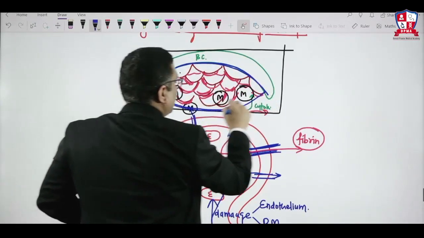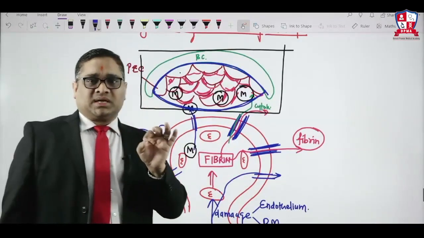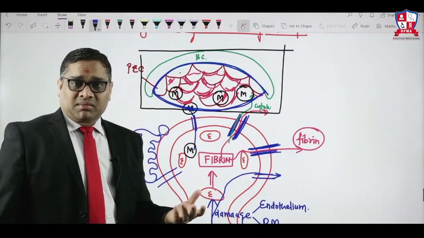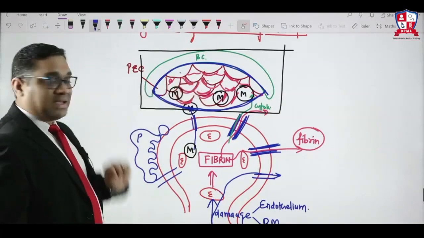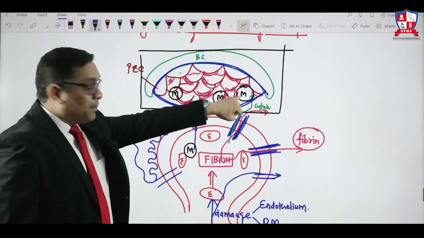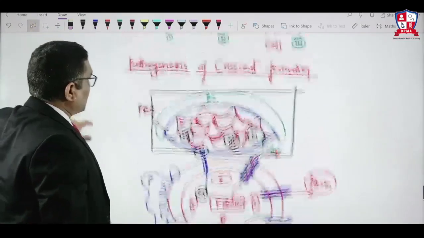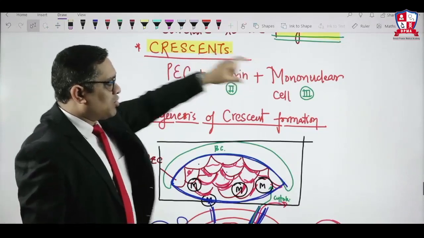So what is crescent made up of? That is how crescent is formed. That was the question in the All India exam: what is crescent composed of? Parietal epithelial cells, mononuclear cells, and fibrin. That's what we have written here, right? Crescents are made up of parietal epithelial cell, fibrin, and mononuclear cell.